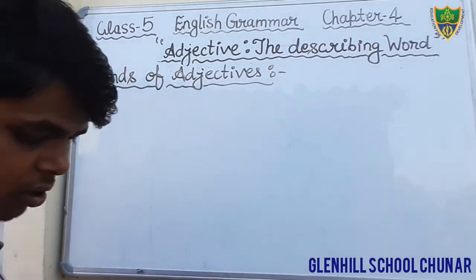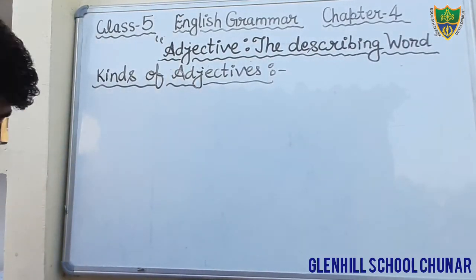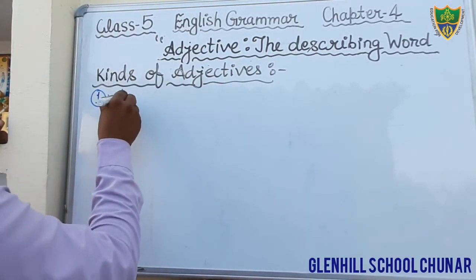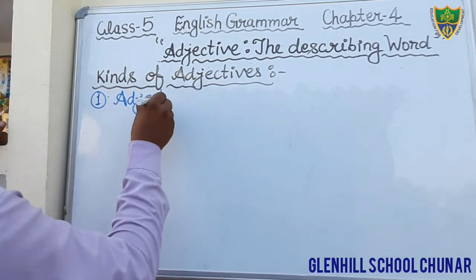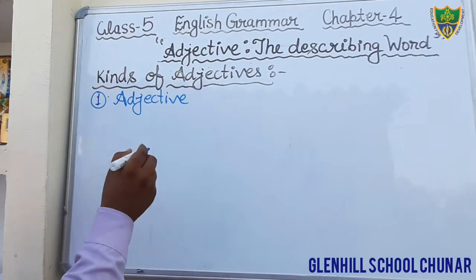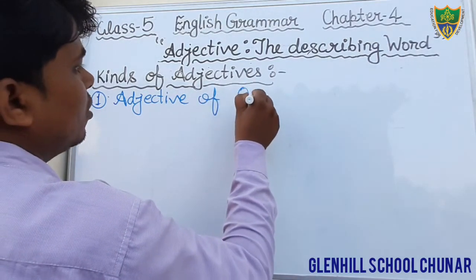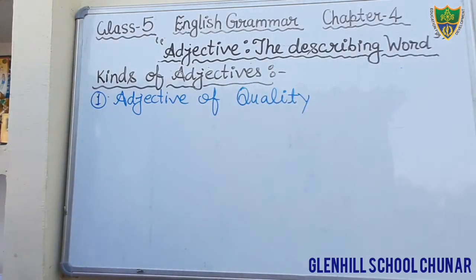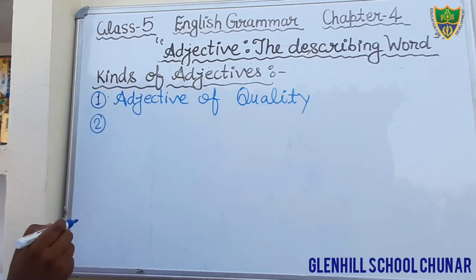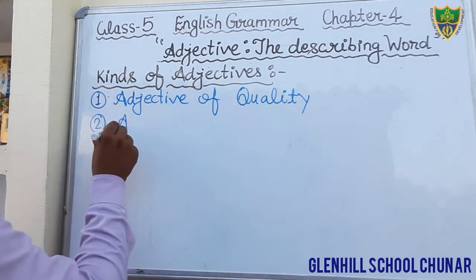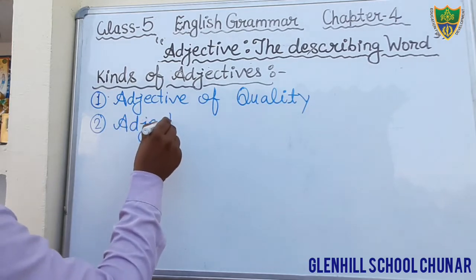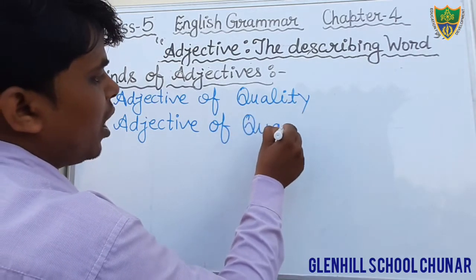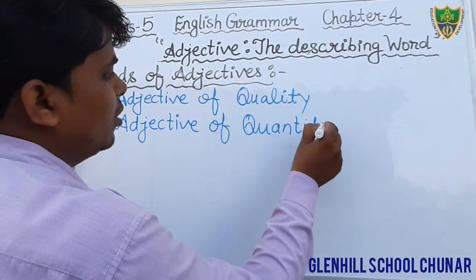In your book it is written there are 5 kinds, and the first kind we will see is adjective of quality. Just write down, students, adjective of quality. Second, adjective of quantity. Adjective of quantity.